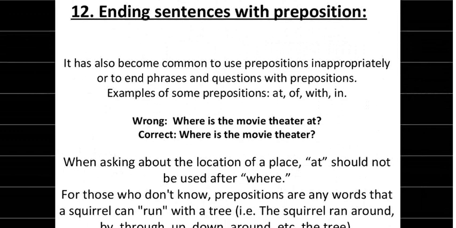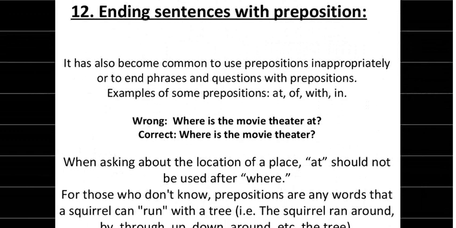Then the sentences that end at a preposition. Ending sentences with a preposition has also become too common. It is common to use prepositions inappropriately, or to end phrases and questions with a preposition. Examples of some prepositions are at, of, with, and in. So the wrong structure here is, where is the movie theater at? The correct structure is, where is the movie theater? When asking about the location of a place, at should not be used after where.